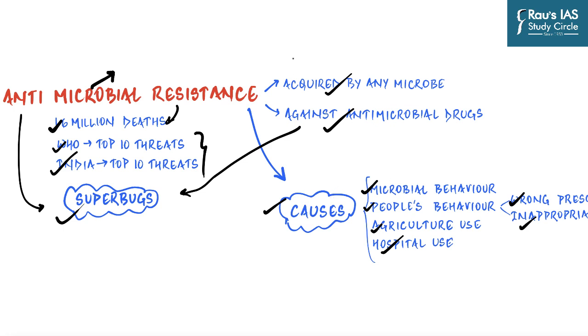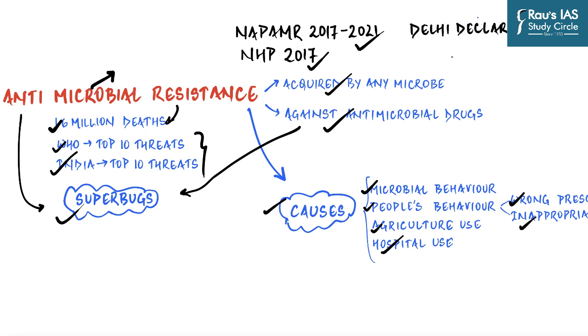It is exactly because of this reason that the government had come up with the National Action Plan on AMR Resistance 2017 to 21, which focused on the One Health approach with an aim of involving various stakeholders like ministries and departments. Similarly, National Health Policy 2017 highlighted the problem of antimicrobial resistance and calls for effective action to address it. Similarly, the Delhi Declaration on Antibiotic Resistance, an interministerial consensus, was signed by the ministers of concerned ministries, pledging their support in AMR containment.